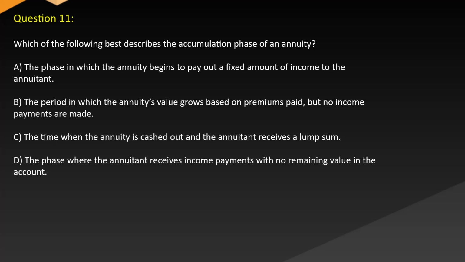A. The phase in which the annuity begins to pay out a fixed amount of income to the annuitant. B. The period in which the annuity's value grows based on premiums paid, but no income payments are made. C. The time when the annuity is cashed out and the annuitant receives a lump sum. D. The phase where the annuitant receives income payments with no remaining value in the account.